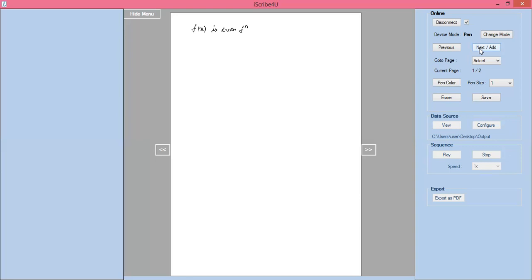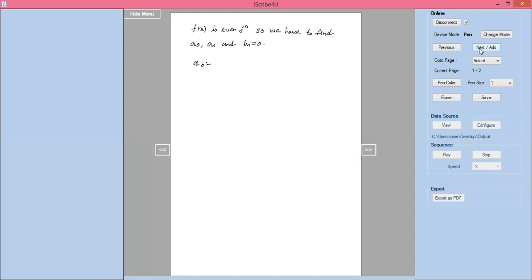Since f of x is an even function, we have to find a naught and an, and bn equals 0. How do you write it? For an even function, a naught equals, here, the given interval.